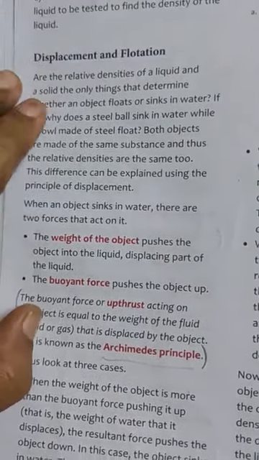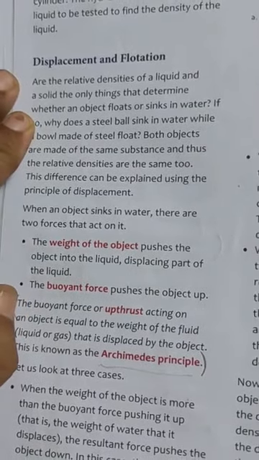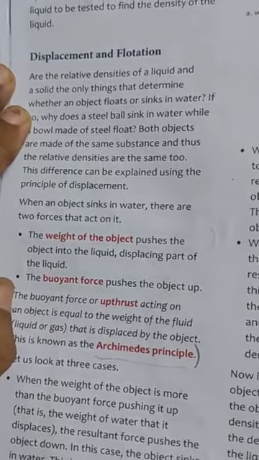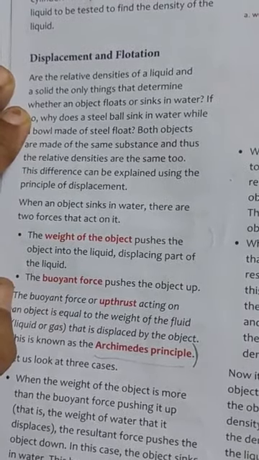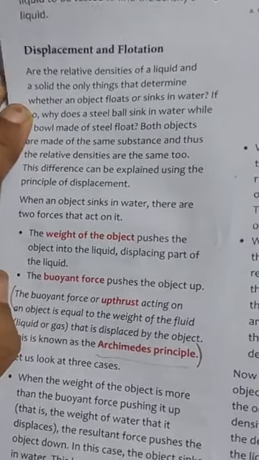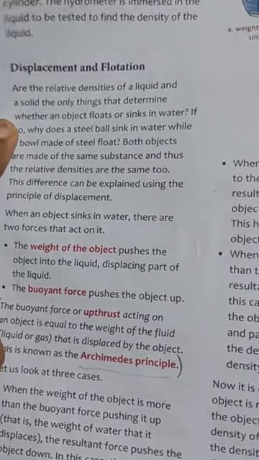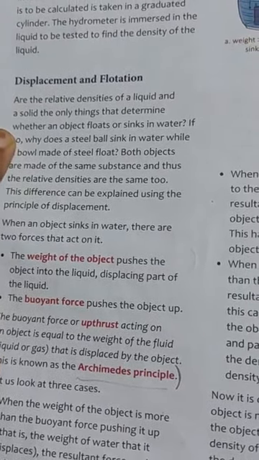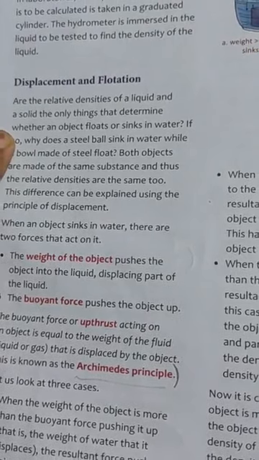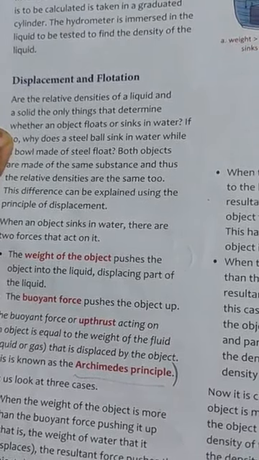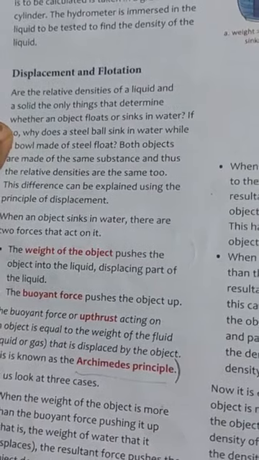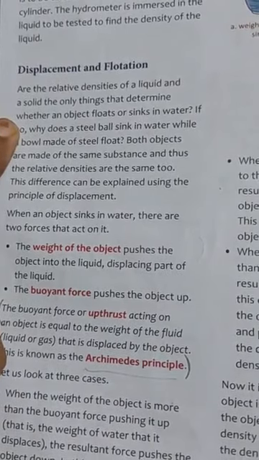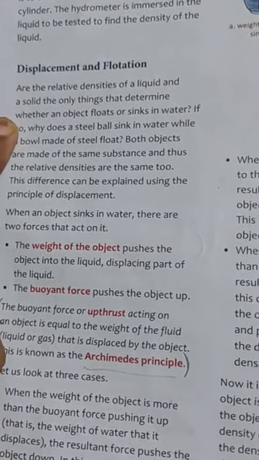So you must keep in mind that the relative density of a liquid and a solid is the only thing that determines whether an object floats or sinks in water. If any substance is immersed in water, then whether the object has relative density less than 1, greater than 1, or equal to 1 matters. If it is greater than 1, then it will sink in the liquid. I mean water.